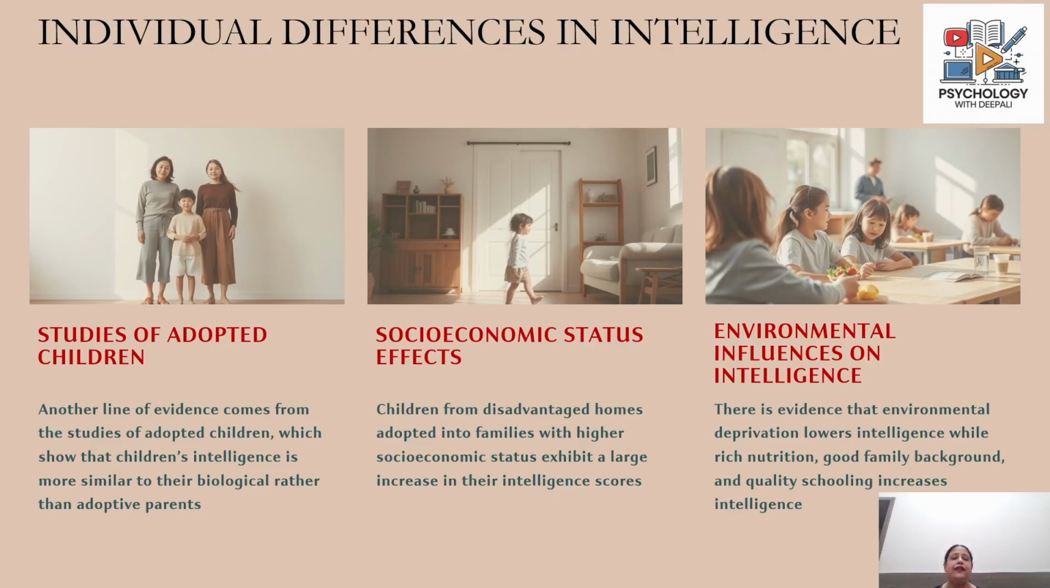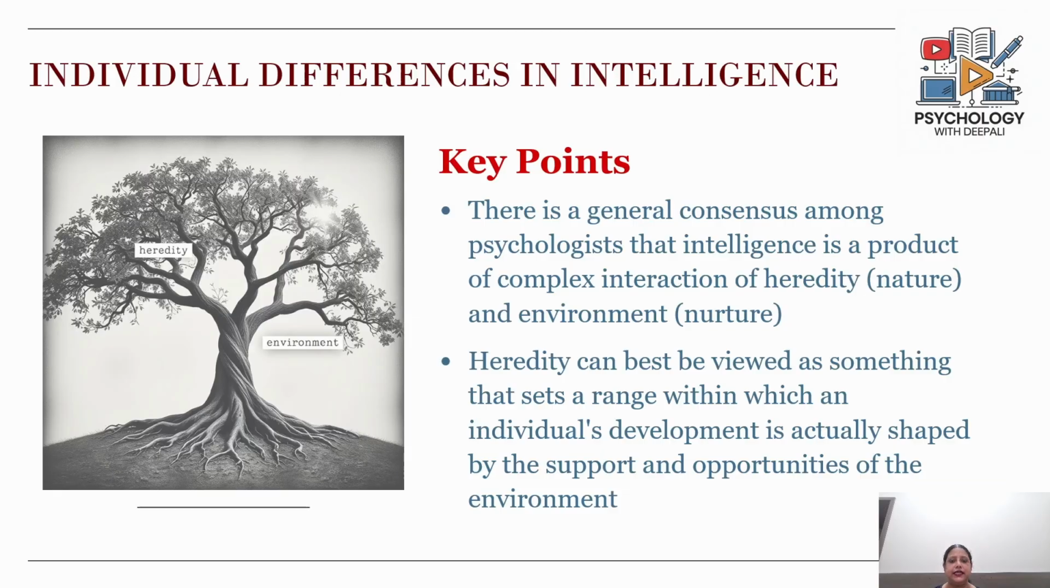So therefore, environmental deprivation, where there are certain needs which are not being met, definitely has a lowering impact on intelligence. It lowers the intelligence scores, while a rich nutritional background or a good family background where there is some kind of quality schooling, there is a good interaction level between the parents and the children, definitely gives a boost to the child and therefore increases their intelligence.